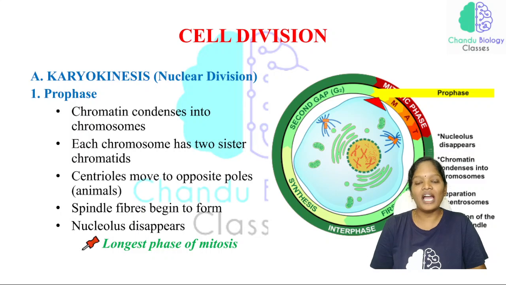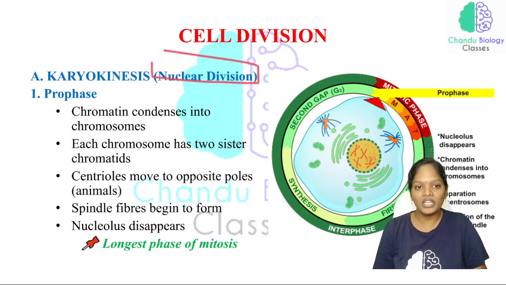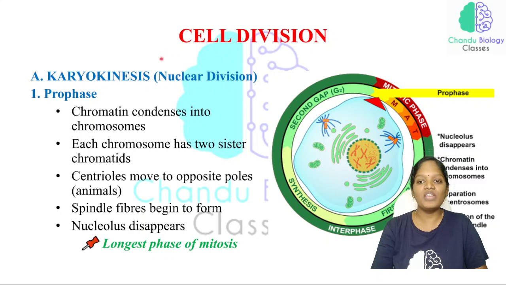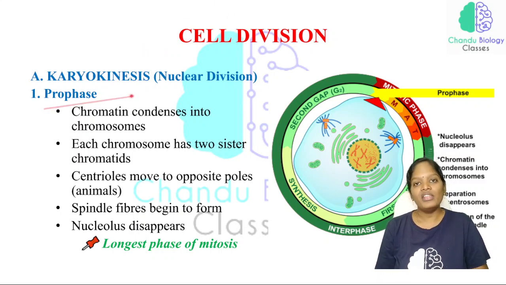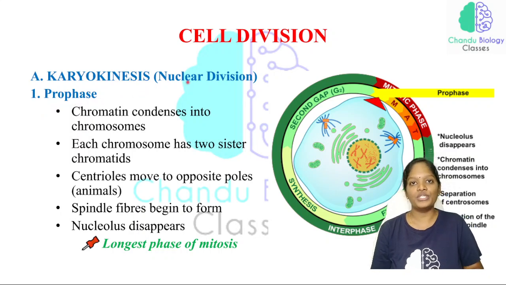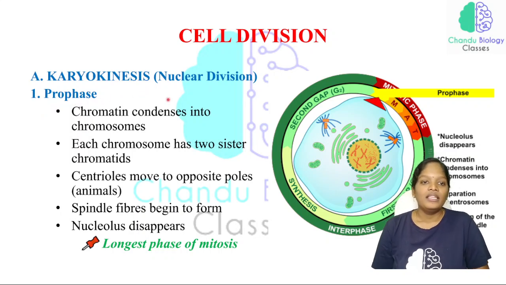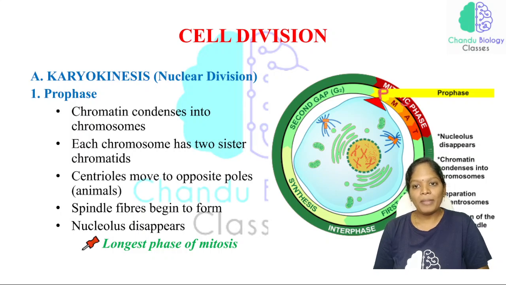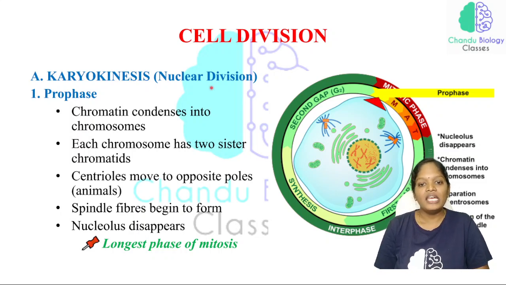Now, under karyokinesis, that is the nuclear division, there are different phases, and we are going to see that. Just look at the prophase, a very, very important phase of nuclear division in the mitosis process. In mitosis we have prophase, metaphase, anaphase, and telophase. Four phases, which we call the mitotic phase. And mitosis can be further classified into two, karyokinesis and cytokinesis. In karyokinesis, the first phase is the prophase.